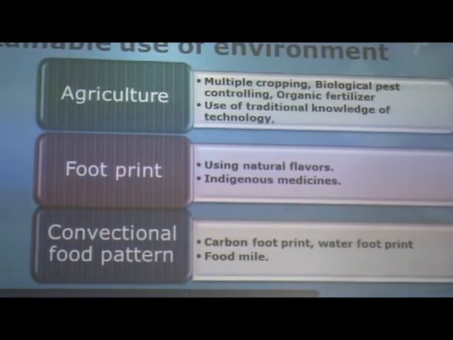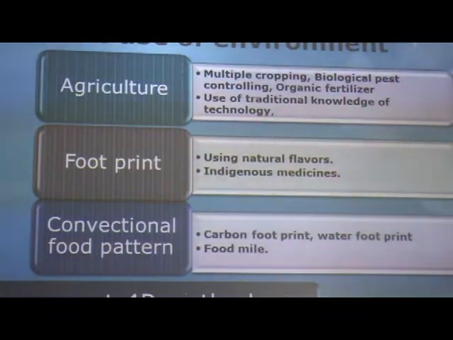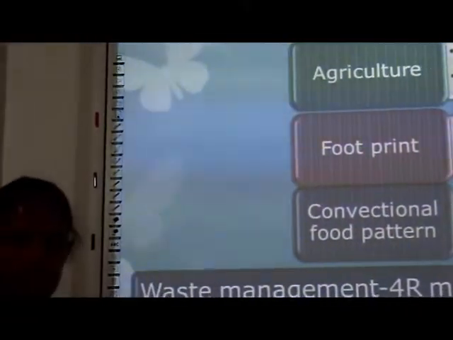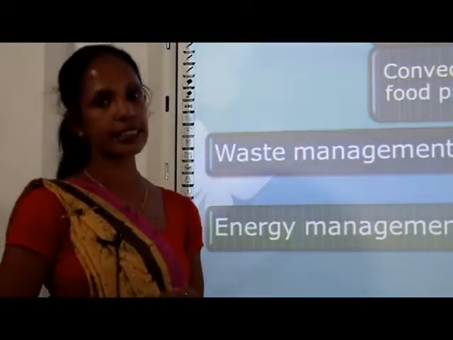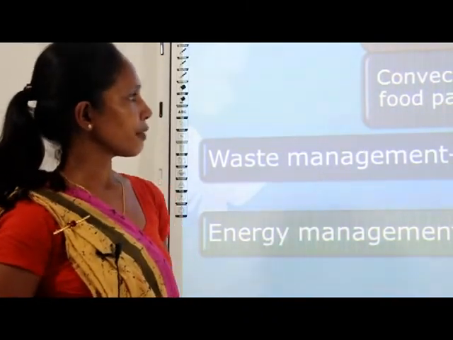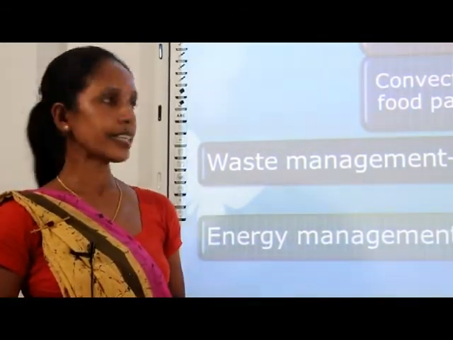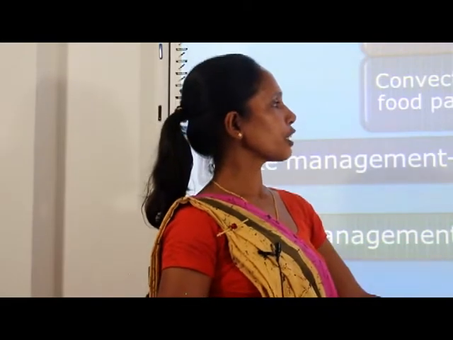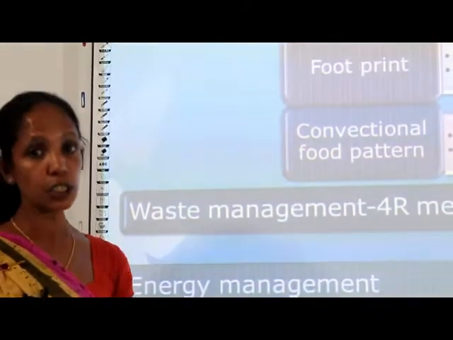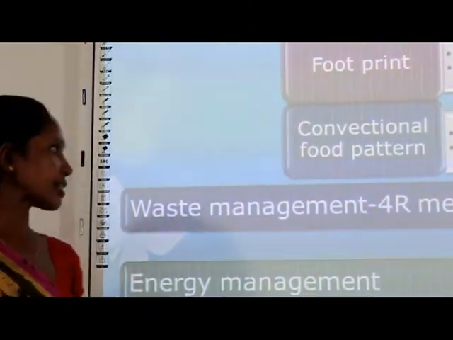Multiple cropping, biological pest control, using organic fertilizer, and use of traditional knowledge and technology. Our ancient people used traditional methods for their agriculture without harming the environment. And under footprint, we discuss different terms. You can read the book for that. What are those terms? Carbon footprint, water footprint, and food miles. Such points we can consider, and using those points we can use our environment sustainably.